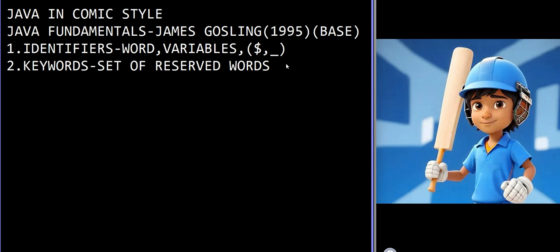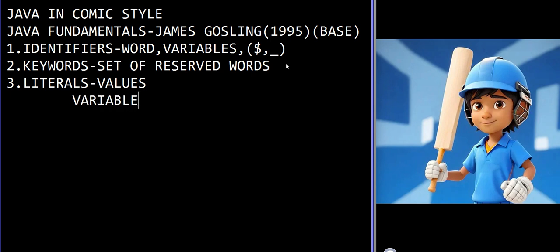And the third fundamental is literals. Literals means they are the values. We have integer literals, string literals, character literals, object literals, so many things. We can say these are values. I will write an equation so you will understand it.